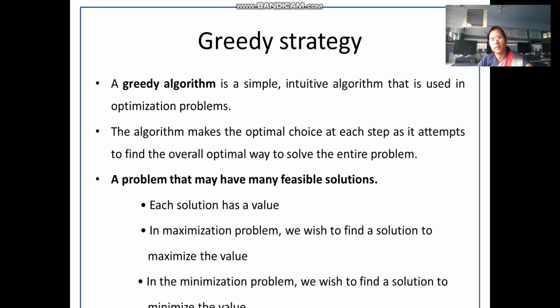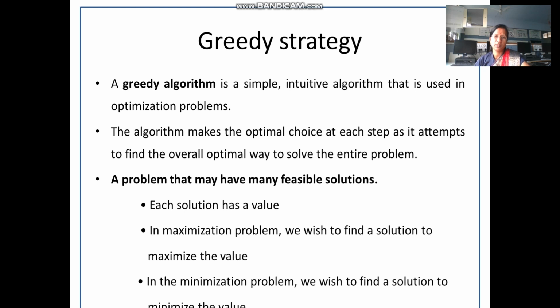And what can be a minimization problem? Suppose I want to go from source S to the destination D. Along the way there can exist multiple possibilities or multiple paths for reaching from source to the destination. But in this case, I will be interested in a path which has a minimum distance. So such a type of problem is called a minimization problem.